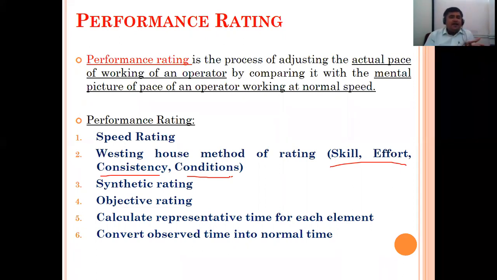Okay, synthetic rating. Sometimes we need to combine all these parts. Then objective rating. So what is the target, and whether he has achieved it or not? Based on that, we give some performance rating.